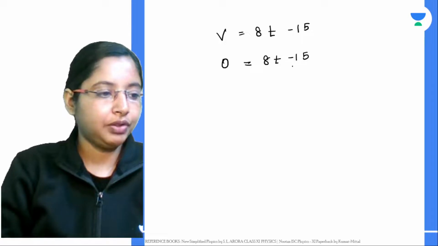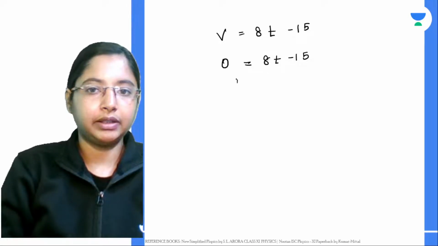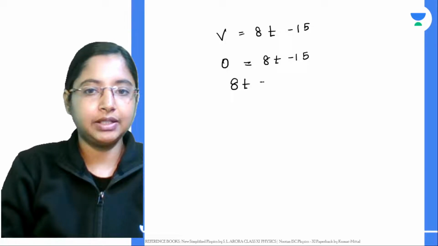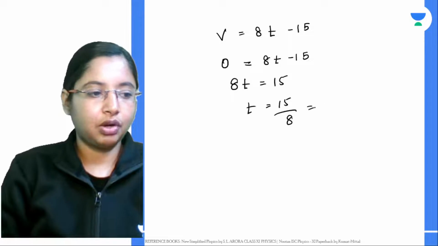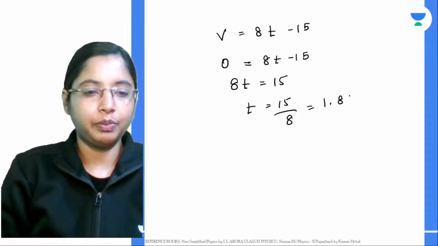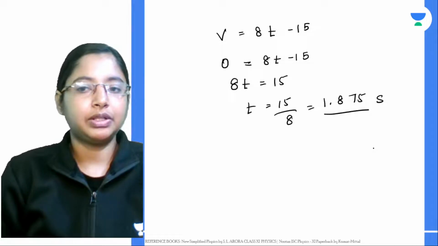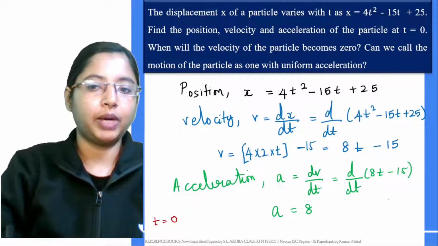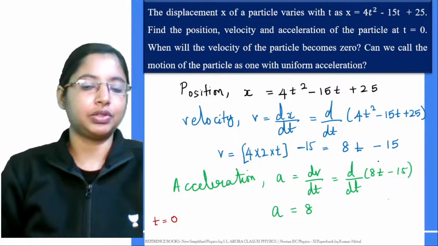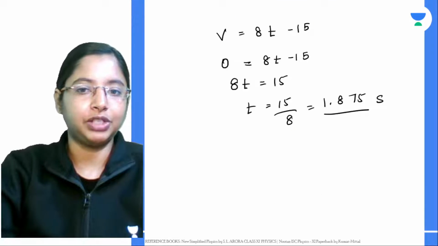Okay. Now if you solve for this, we can get 8t is equal to 15. T will be equal to 15 by 8. Solve for it, you will get somewhere around 1.875 seconds. At t is equal to 1.875 seconds, velocity can be 0. Why? What you see is basically a negative velocity, right? So here velocity can actually be 0 at this particular time t.